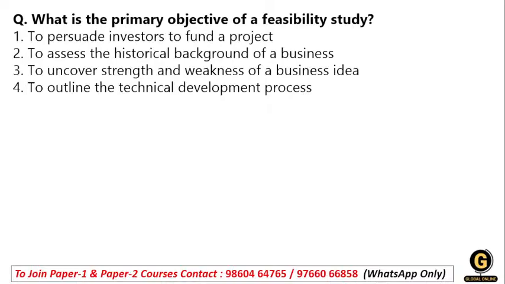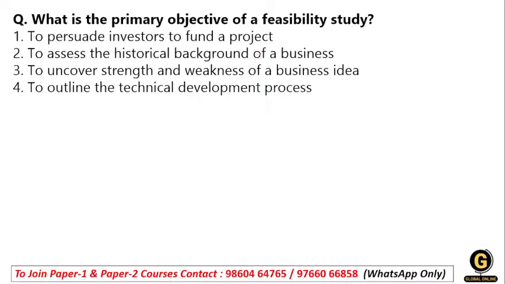So the first question: what is the primary object of a feasibility study? Option 1, to persuade investors to fund a project. Option 2, to assess the historical background of the business. Third option, to uncover the strengths and weaknesses of the business idea.